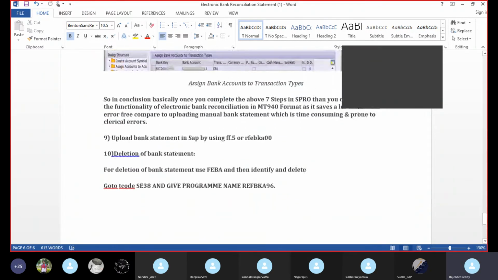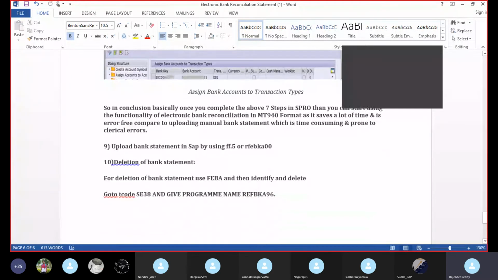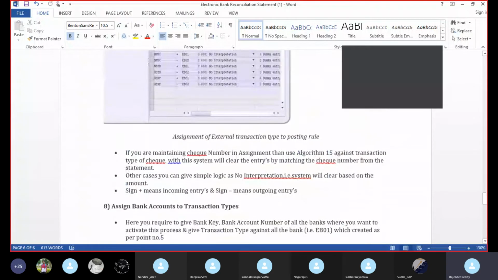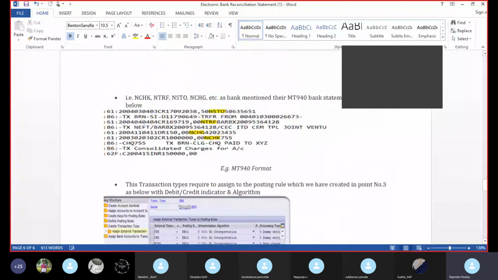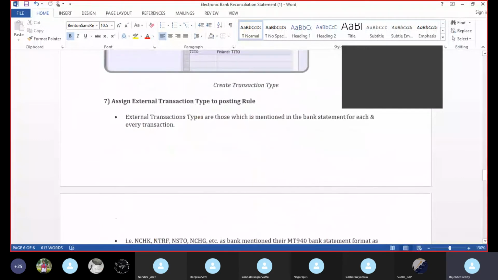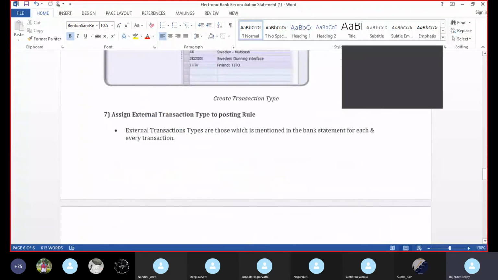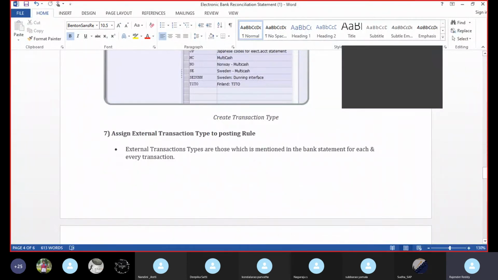Actually, I have not done this practically, but I prepared it theoretically, so I am not giving clear information on what is going on after the sixth point. Sudha madam, can you please explain to us, if you have, what happens after assigning the transaction type or posting rule?